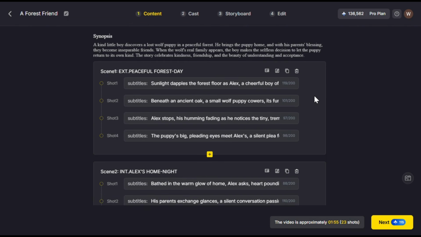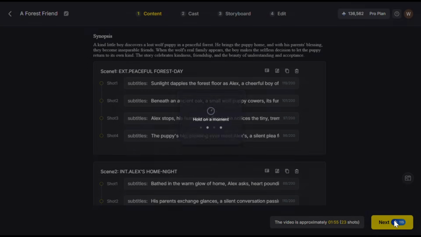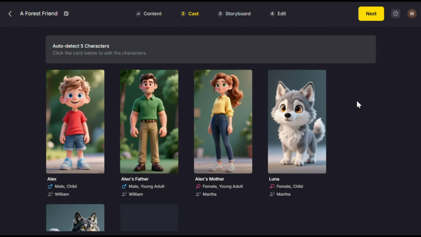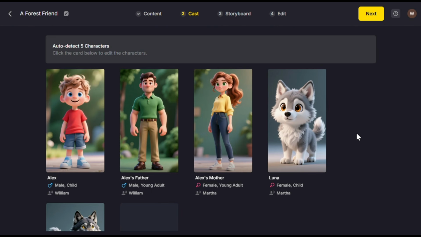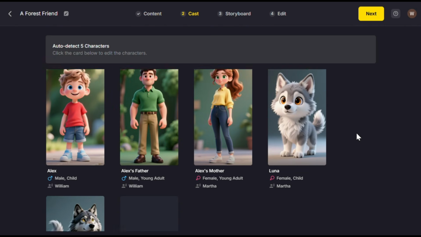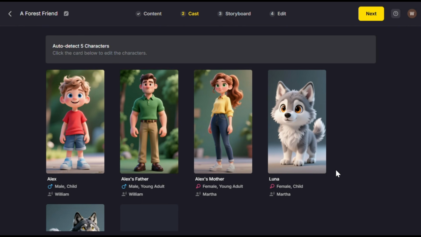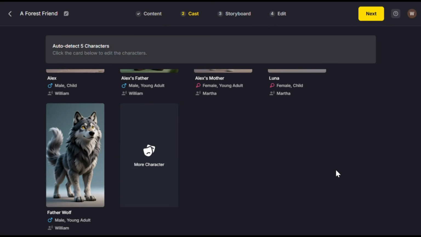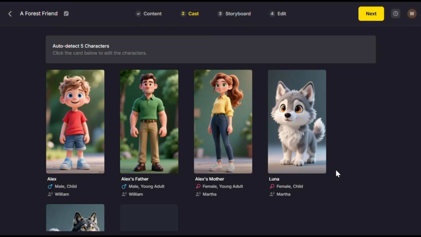And once you are satisfied with that, click on next, and then the AI will create the main character images using Nano Banana Pro. Here it is. Now it has created our main character for the story, and these are the character images that will be used throughout the video whenever they appear in a scene. Awesome, isn't it? And this is why you will get character consistency throughout the video.